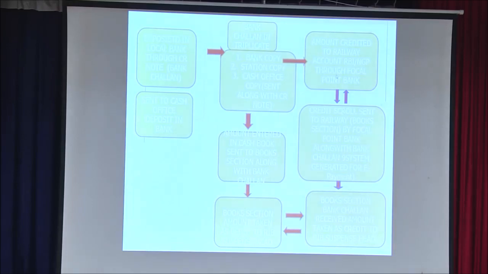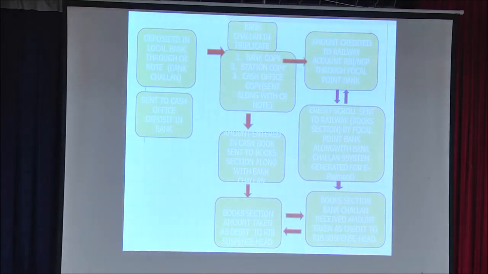The challan which is received from the bank also comes to the book section, and the book section enters this as a credit to the RBI suspense account. Thus, one is a debit entry when it is received from the cash office, and the other, from the bank, is a credit entry. So debit and credit reconcile themselves. When they do not reconcile, that is, the debit or the credit entry does not appear, then a reconciliation is done and it is found out why the amount does not tally. This is how frauds or anything else is noticed.